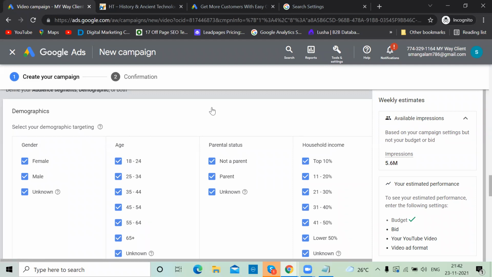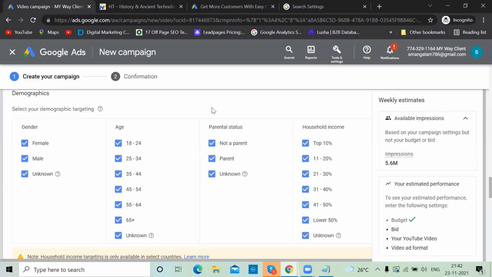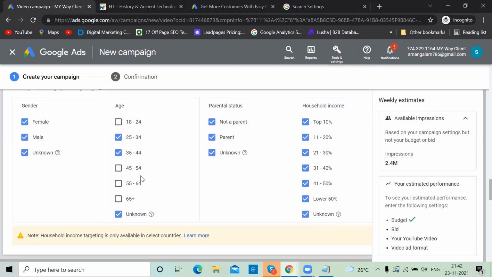She is talking about a celebrity, mostly about movie news. So 55 to 64, this is a waste of money. Even 45 also a waste. Even 18 to 24 also a waste. I don't know if they understand the topic or not. So 25 to 34 and 35 to 44 I want to target.